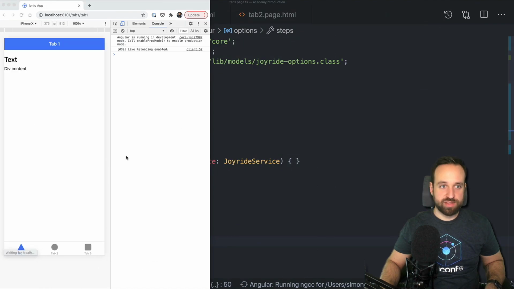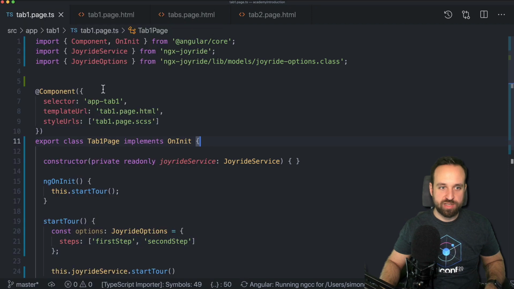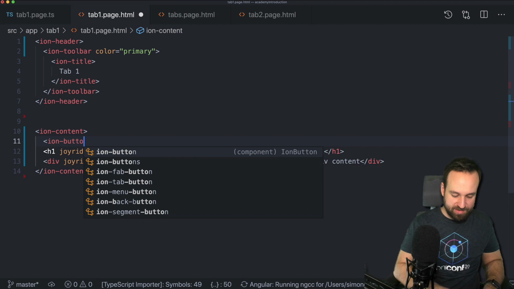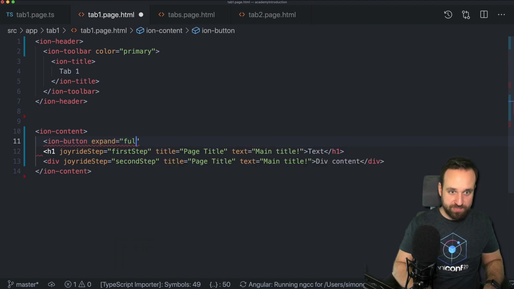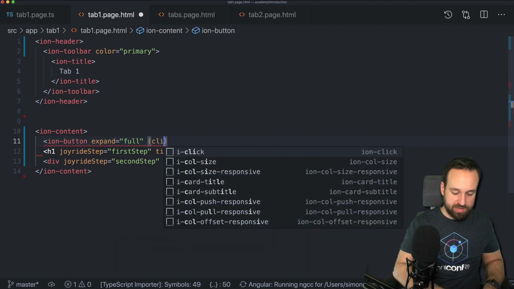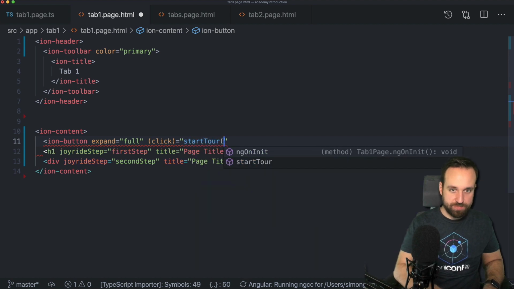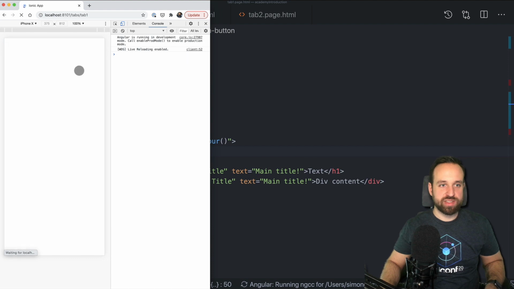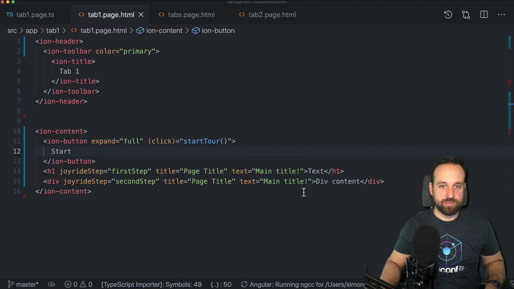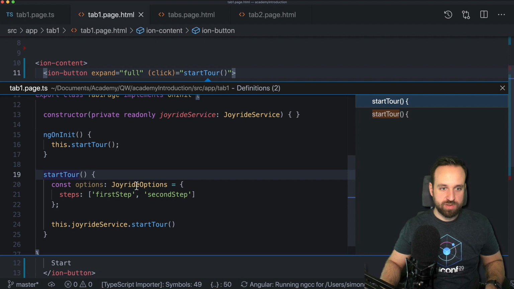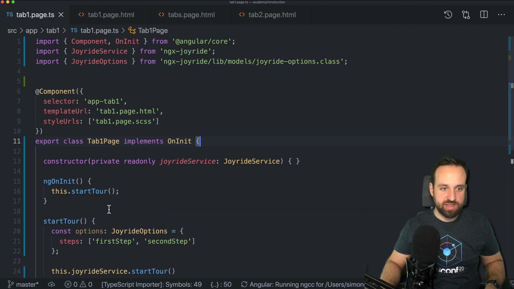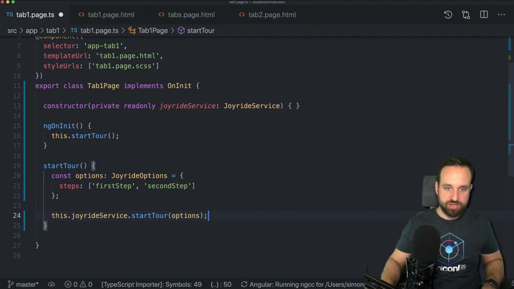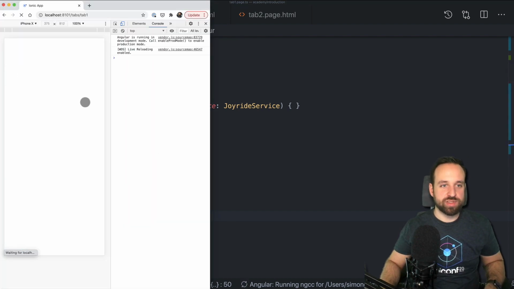We'll bring this to the side, and then, okay, we don't have a button to start our fun here. So let's add an ion-button, expand full, click, start tour. Okay, now we got a button to trigger this, and let's see. Okay, that works quite good, only that we don't get anything. The reason is we haven't passed the options to our startTour call. Let's do this once again.